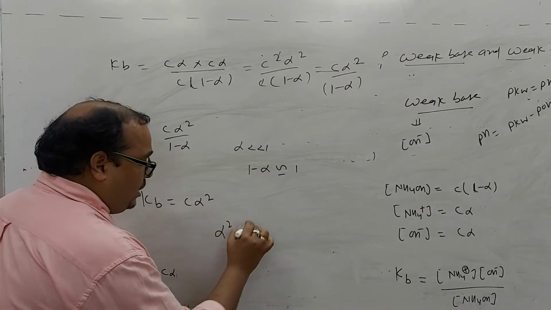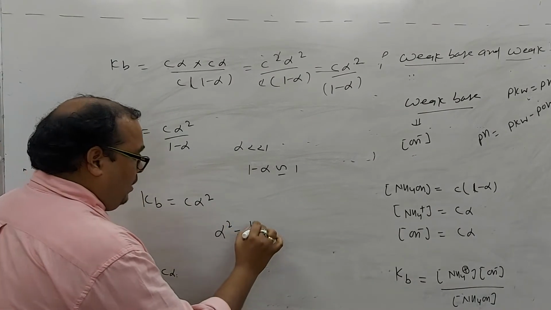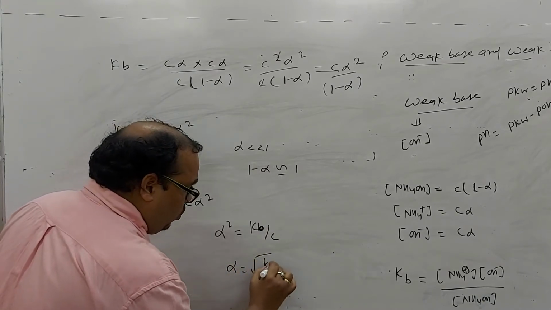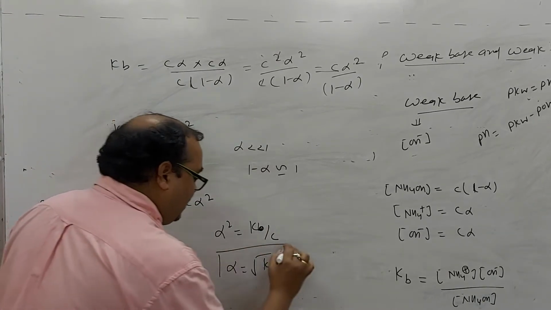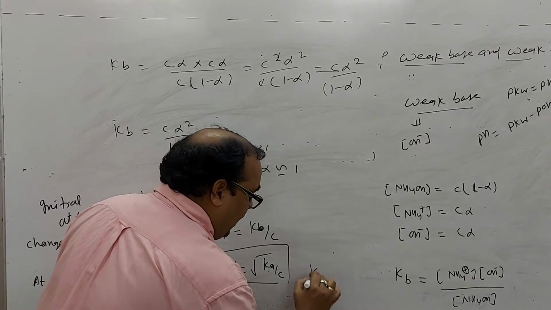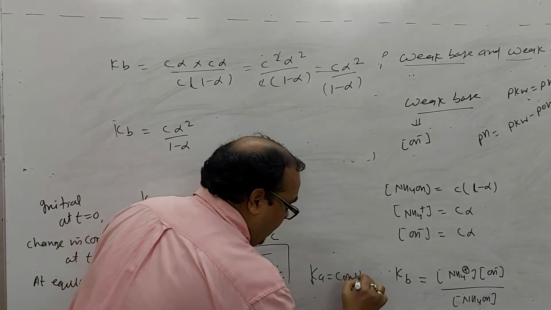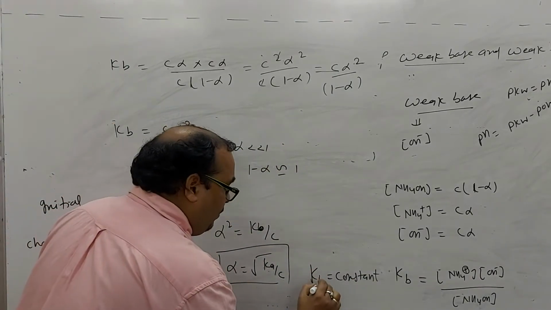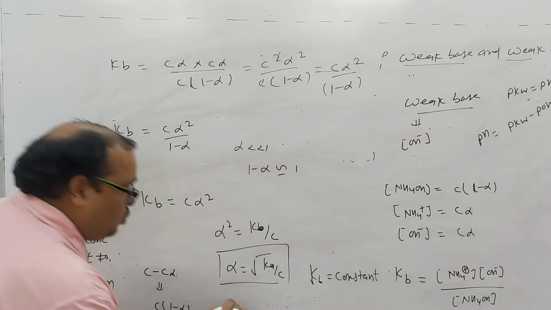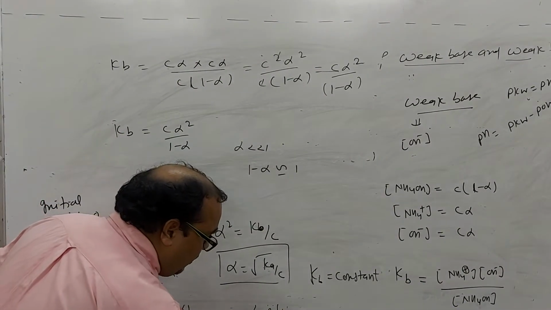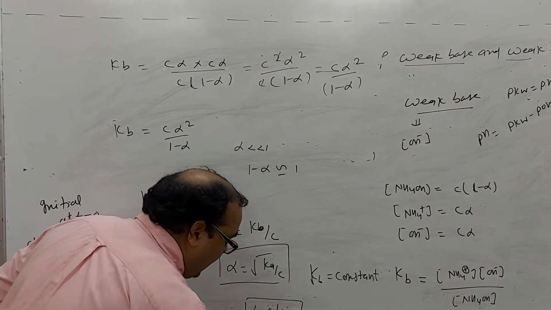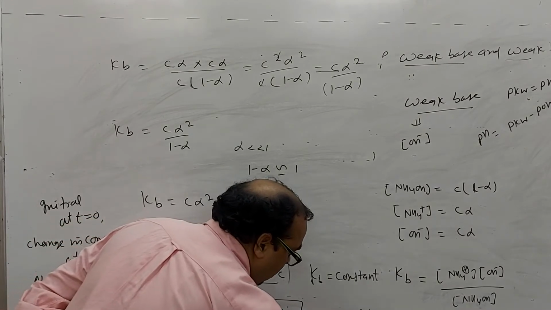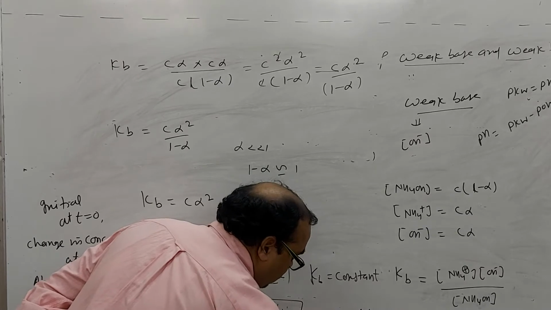So alpha square is equal to Kb upon C, and alpha is equal to root under Kb upon C. Here Kb is the equilibrium constant for the ionization of the base. So alpha is inversely proportional to root under C, and this is the Ostwald dilution law.